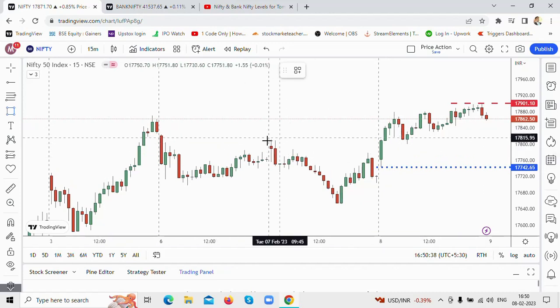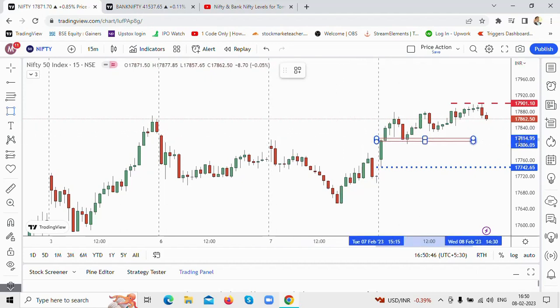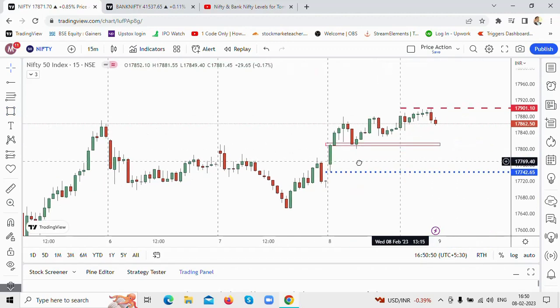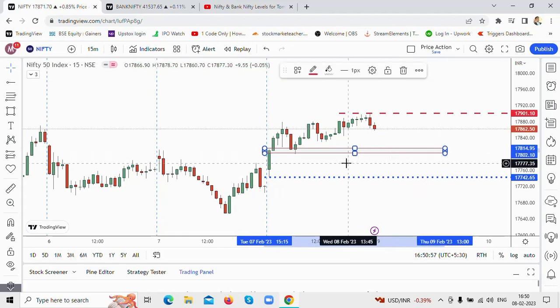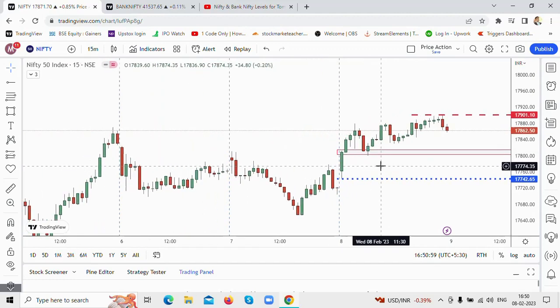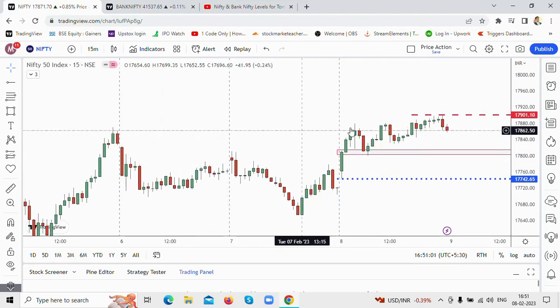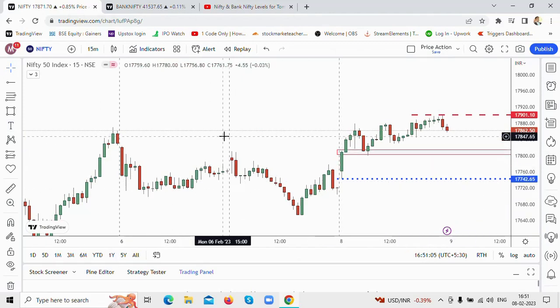So now let's understand where the demand could be. This zone here will act as a support level. This is the level where the Nifty could find support in tomorrow's session if the price comes down to that particular level. Now these levels are your resistance levels.